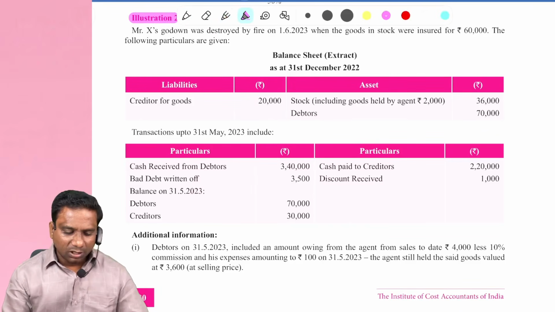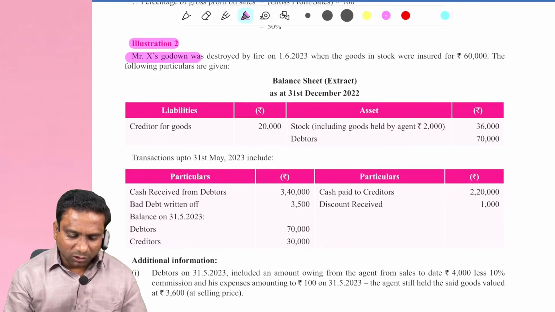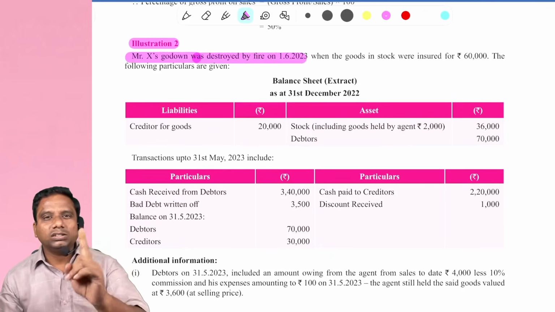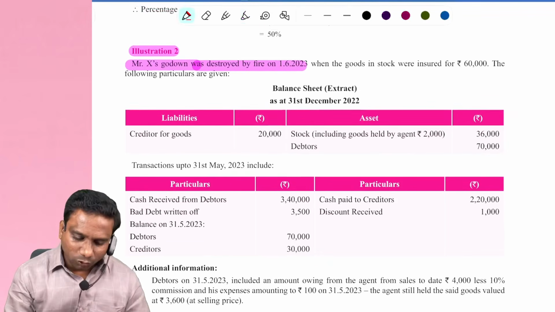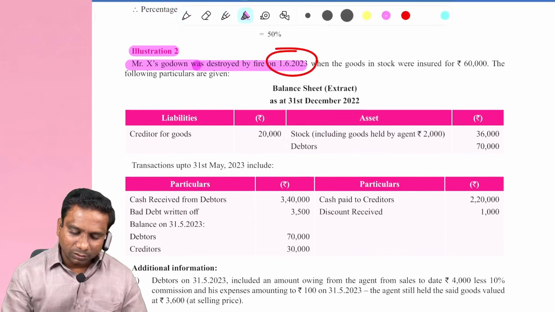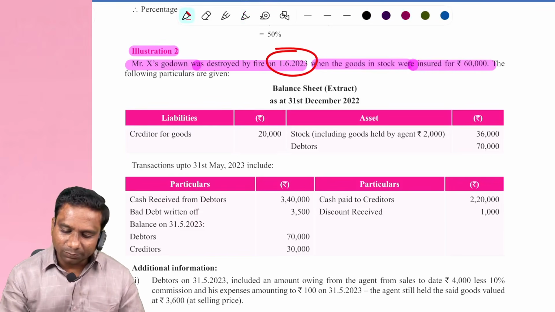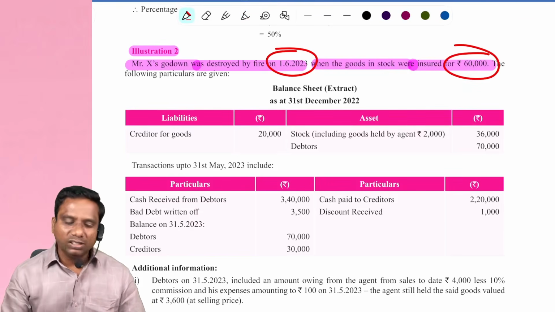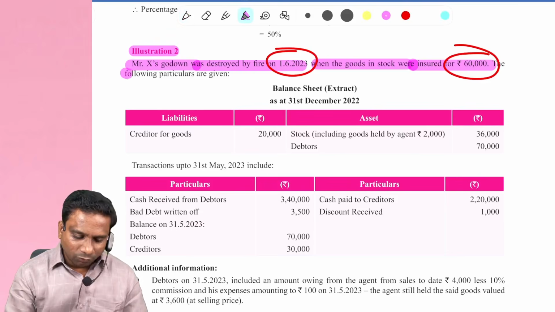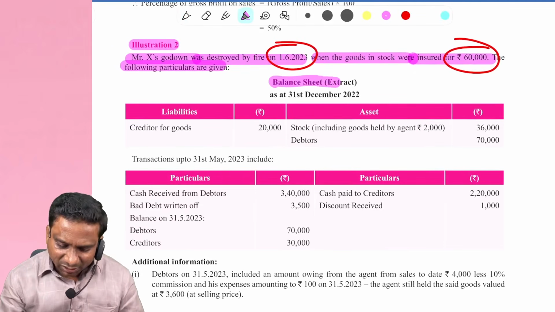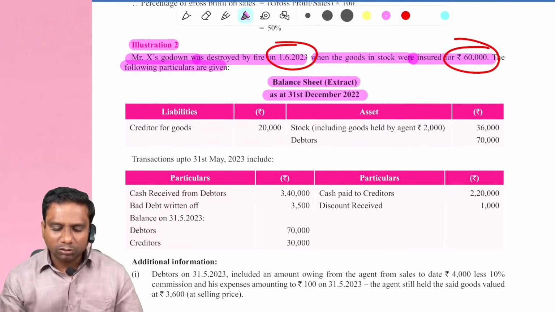Illustration 2. Mr. X's godown was destroyed by fire on 1/6/2023. This is the date of fire. The goods in stock were insured for 60,000 rupees. The following particulars are given. Balance sheet extract as at 31st December 2022.